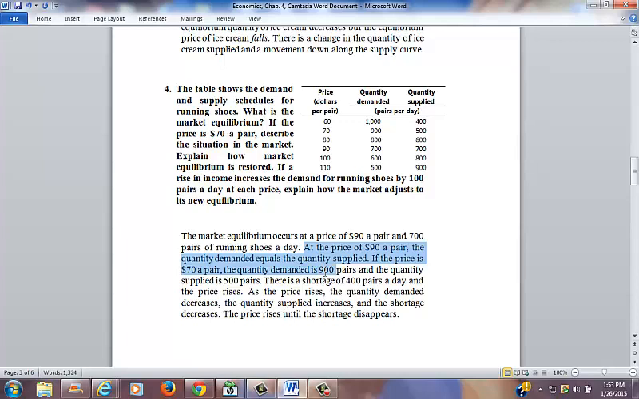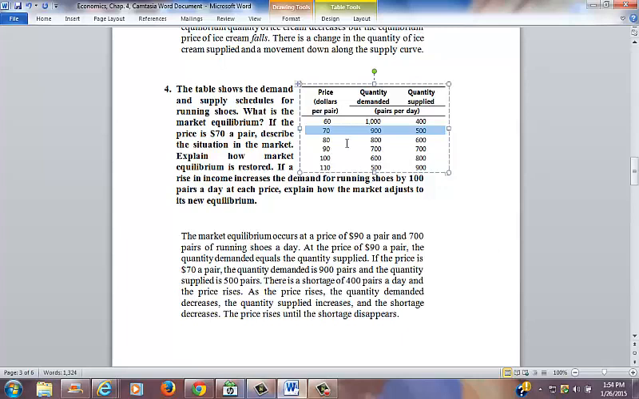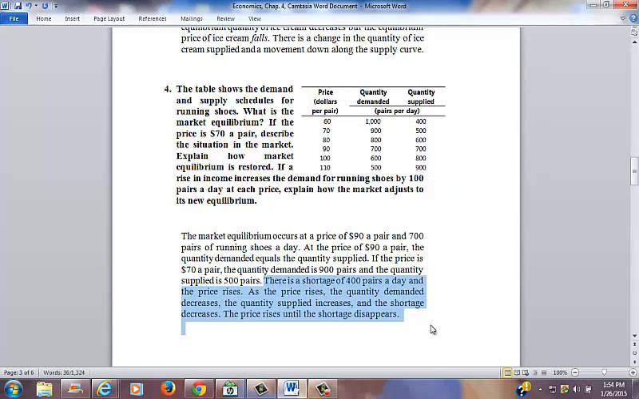If the price is $70 a pair, the quantity demanded is 900 pairs, and the quantity supplied is 500 pairs. Simply look at the chart, you can see that there. At the price of $70, quantity demanded 900, quantity supplied 500. So there's a shortage of 400 pairs a day, and the price rises. As the price rises, the quantity demanded decreases, the quantity supplied increases, and the shortage decreases. The price rises until the shortage disappears. That is, the market forces take effect until equilibrium is restored and the shortage disappears.